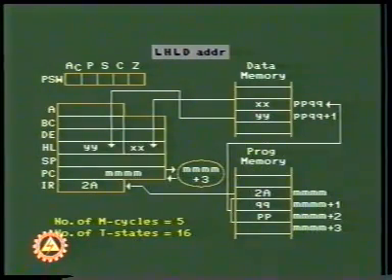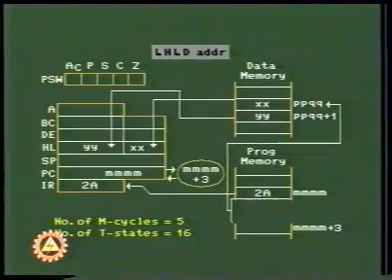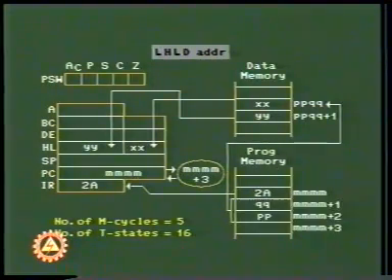In LHLD address, after decoding the opcode, the control unit picks up the contents PPQQ from mm+1 and mm+2. Using PPQQ as address, control unit copies its contents XX to register L and that of PPQQ+1, that is YY, to the register H.